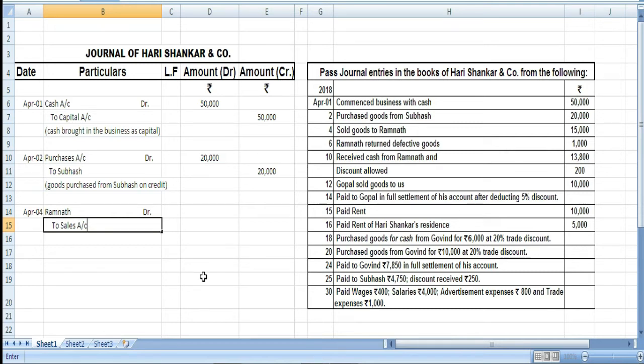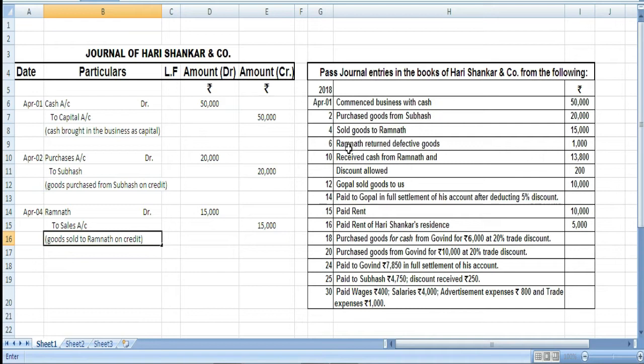So we have sold goods to Ramnath and the amount is 15,000. On both sides we will write 15,000 and 15,000. A narration: goods sold to Ramnath on credit. Okay.